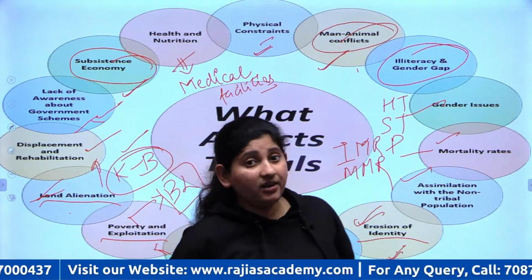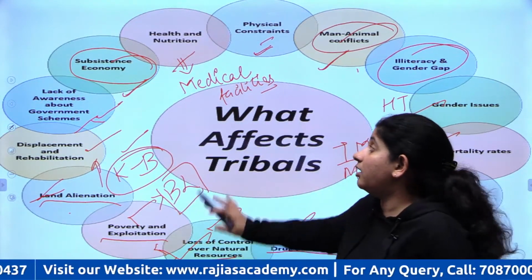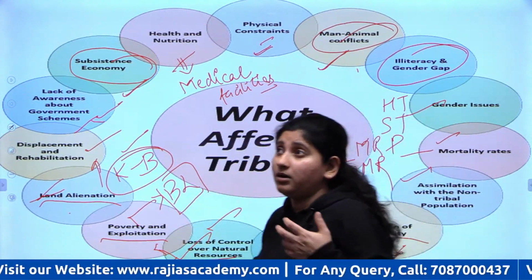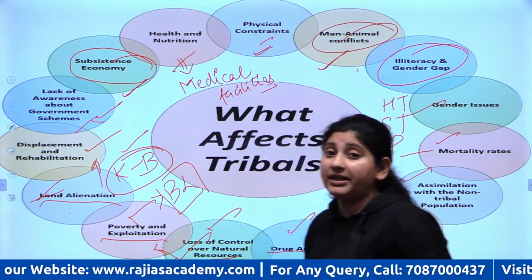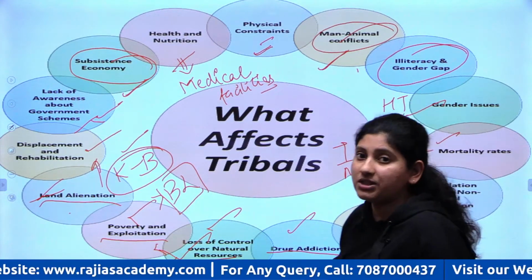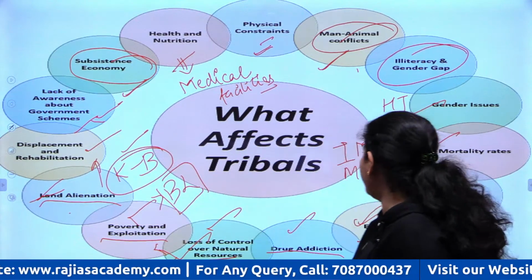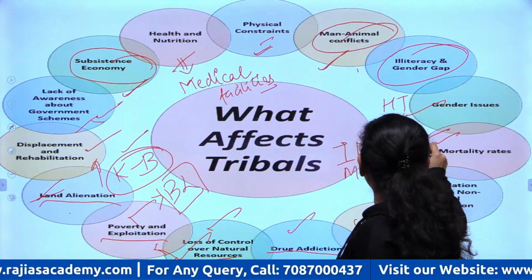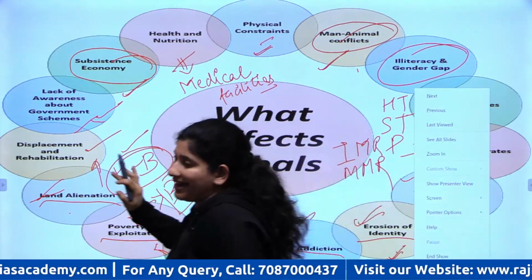They were infected. The Gonds, it was in the news a lot of times, and people died in very big numbers. But because they did not know how to reach the government, they suffered a lot. So because health and nutrition is an issue, they face huge mortality rates.